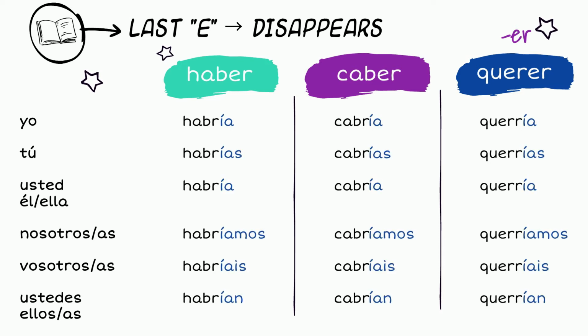Yo habría, cabría, querría. Tú habrías, cabrías, querrías. Usted, él, ella habría, cabría, querría. Nosotros, nosotras habríamos, cabríamos, querríamos. Vosotros, vosotras habríais, cabríais, querríais. And ustedes, ellos, ellas habrían, cabrían, querrían.